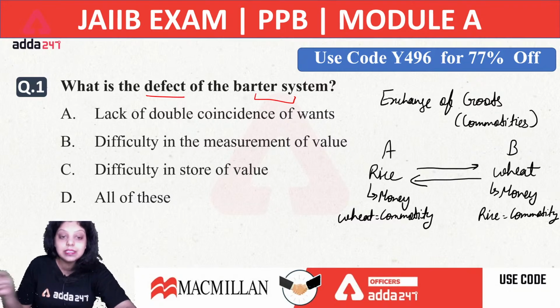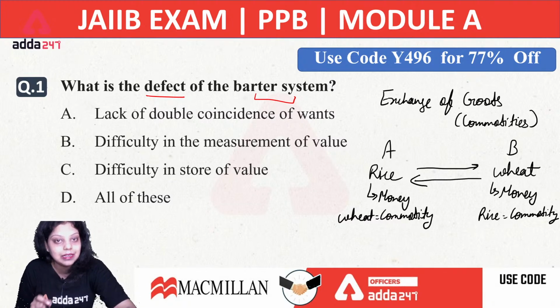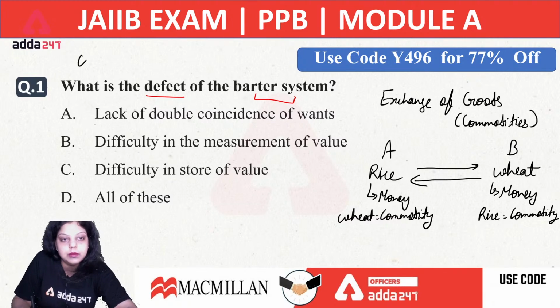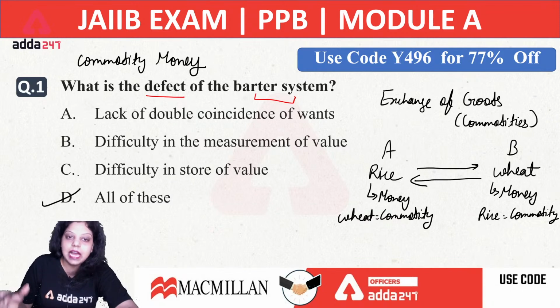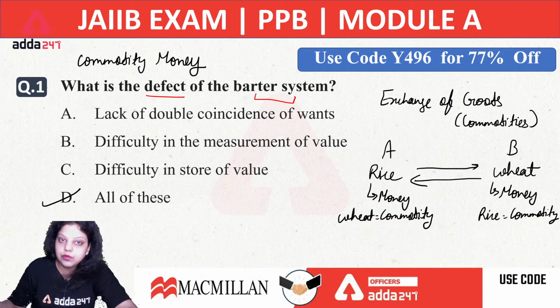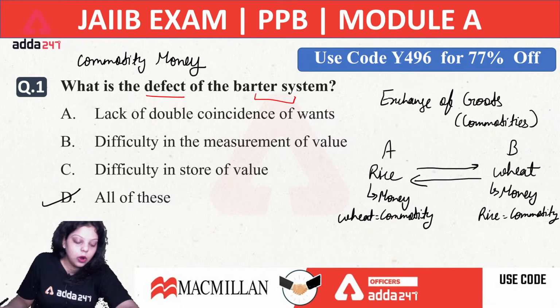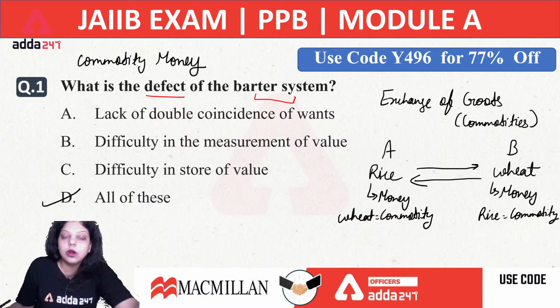Okay, now this type of money which is used in the barter system, it is known as commodity money. It is known as commodity money because here the commodity itself represents the money. That's why it is known as commodity money. Now, what are the defect in the barter system? The right answer will be all of the above. Lack of double coincidence of wants. Second, difficulty in measurement of value. Difficulty in store of value. Okay. So, all these were the difficulty or defect of the barter system.